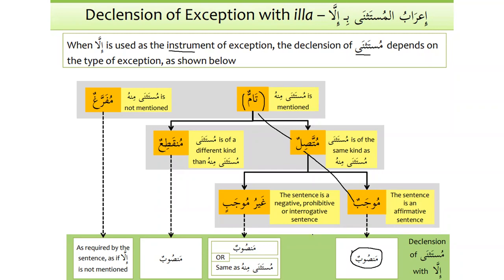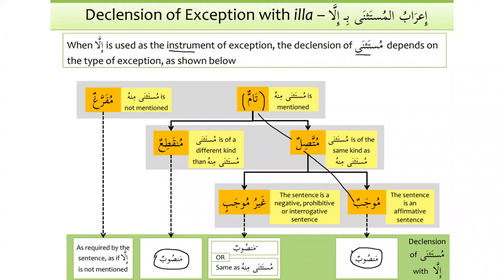Mufarraghun, as I said, is very, very easy. When mustathna minhu is not mentioned, it's basically mufarraghun, which means that we have to follow the i'rab as if illa does not exist. So mufarraghun is the easiest one. And munqati'un, as we have discussed, is when mustathna is of a different kind. So when mustathna is of a different kind, then the i'rab will also be mansub. However, if the kalam is ghayru mujab, then there are two possibilities.